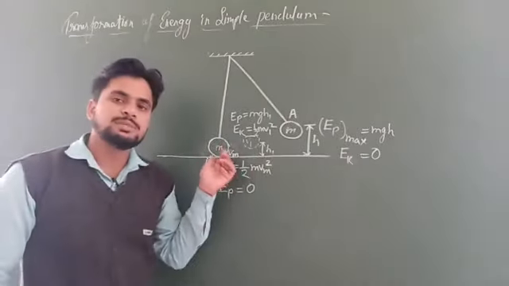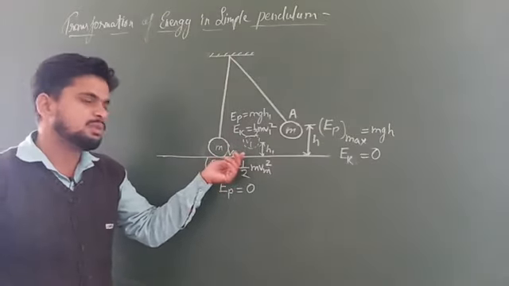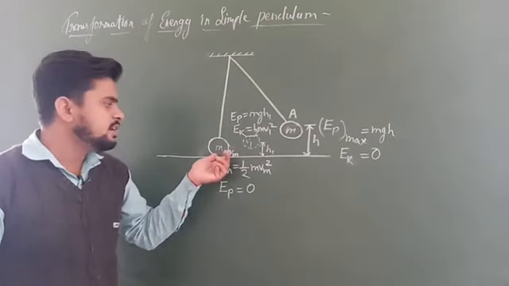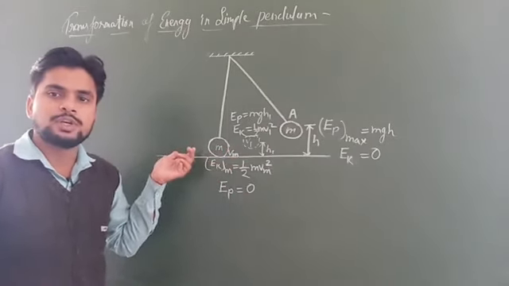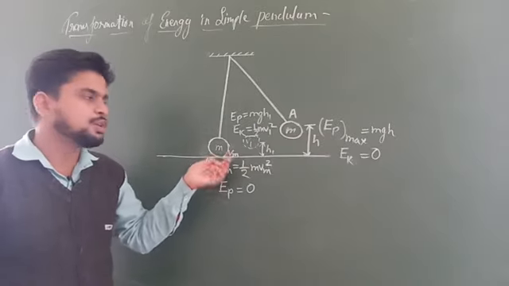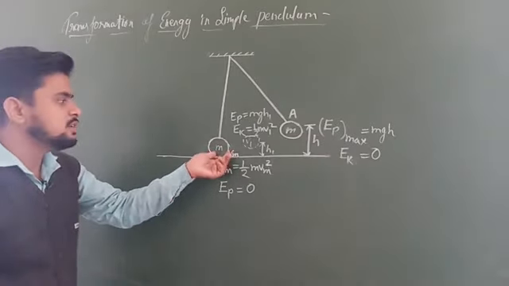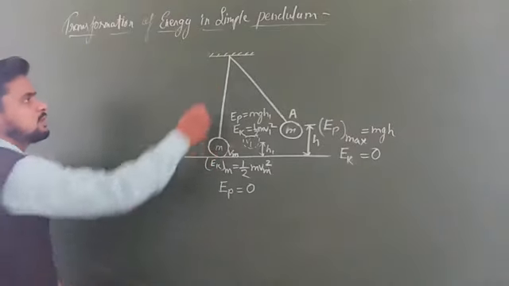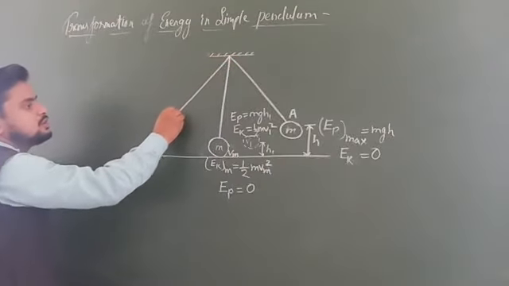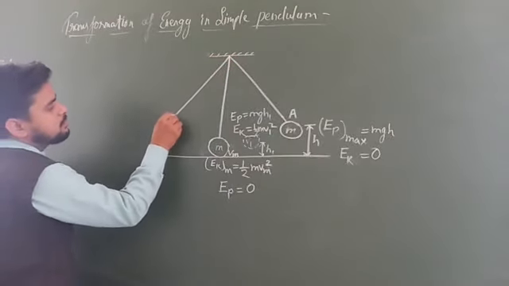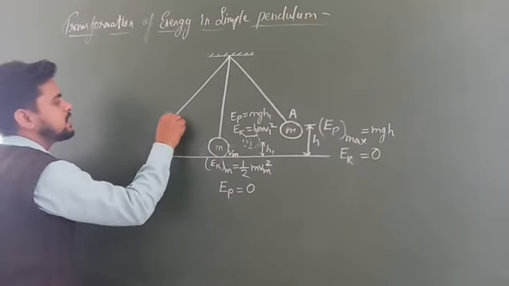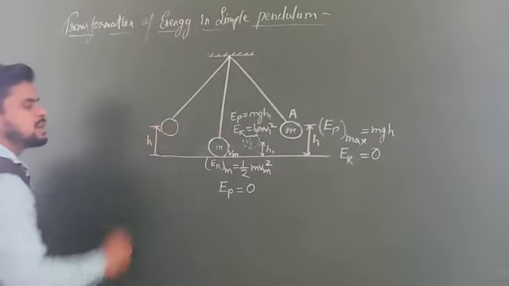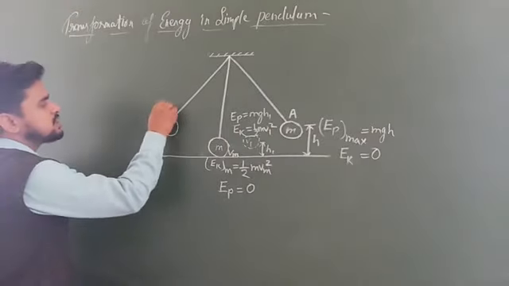Now at this mean position the bob has attained a maximum velocity Vm. It means it is in motion and it tries to maintain its motion due to inertia. That's why, due to inertia, it again goes in the other direction of the mean position. Means now the bob will come here and again attain the maximum height h. Let us say this is the position B.